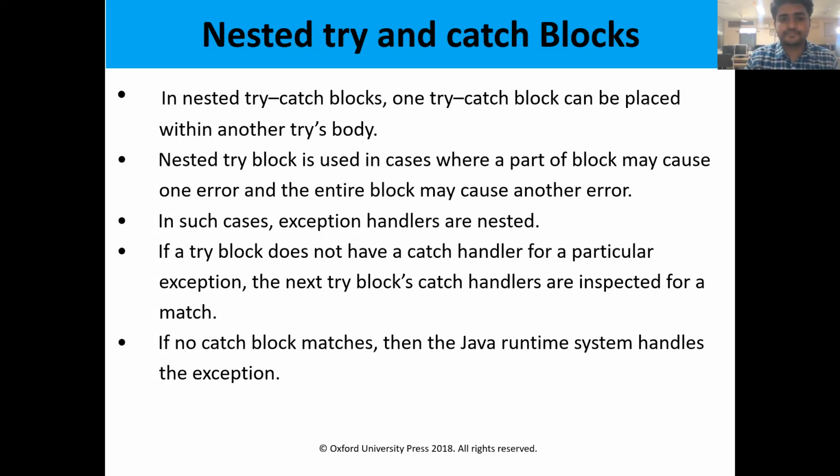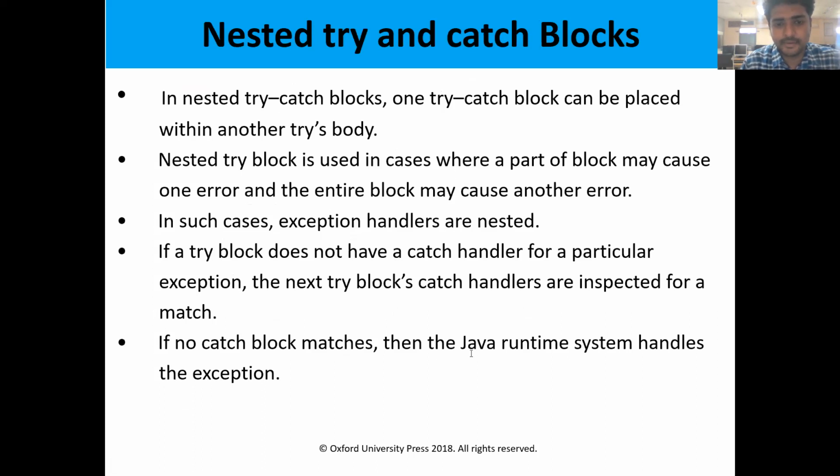Next concept is the nested try block. A nested try block is nothing but a try block within a try block. A try block consists of another try block. That is called a nested try block.